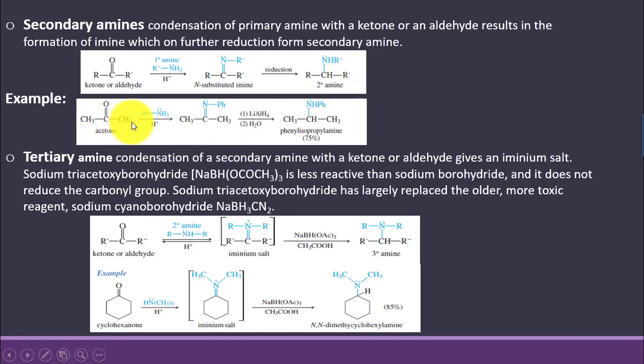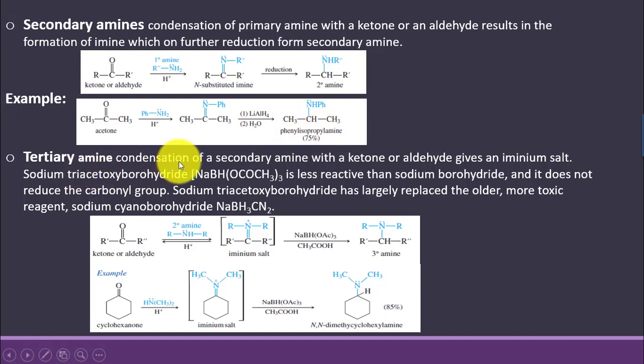Another example is given in which acetone is made to react with aniline, and we obtain N-phenyl isopropyl imine. And this, on further reduction with lithium aluminium hydride, leads to the formation of N-phenyl isopropylamine. Tertiary amine.